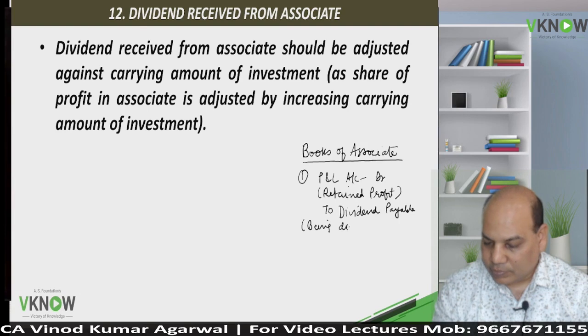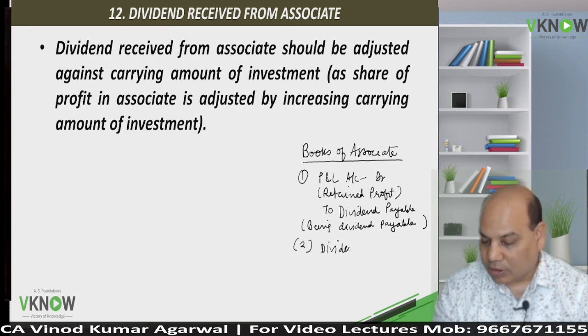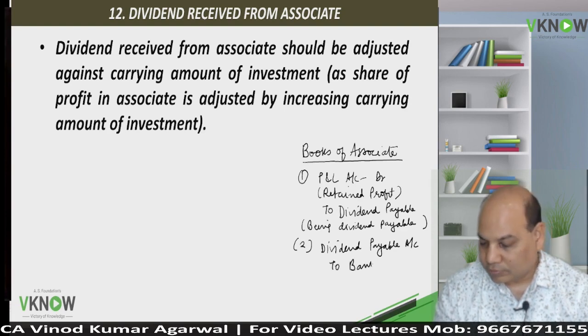Being dividend payable, and then they will pass the entry, dividend payable account debit, to bank account, being dividend paid.